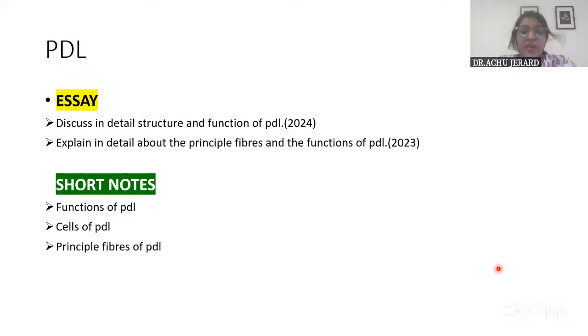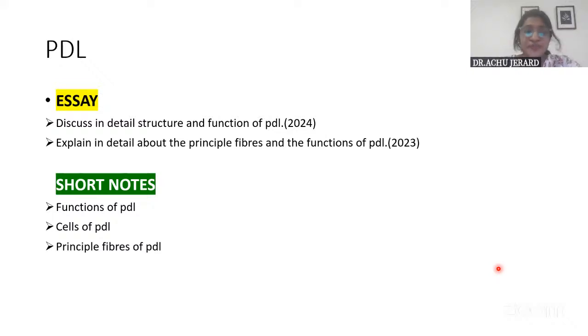And the short notes which are frequently asked are functions of PDL, cells of PDL, and principal fibers of PDL. That's why I told you that when we cover these essay questions, we'll be able to write the short notes also. So we'll cover it in the essay format so that you will get enough and more idea for the short notes also.